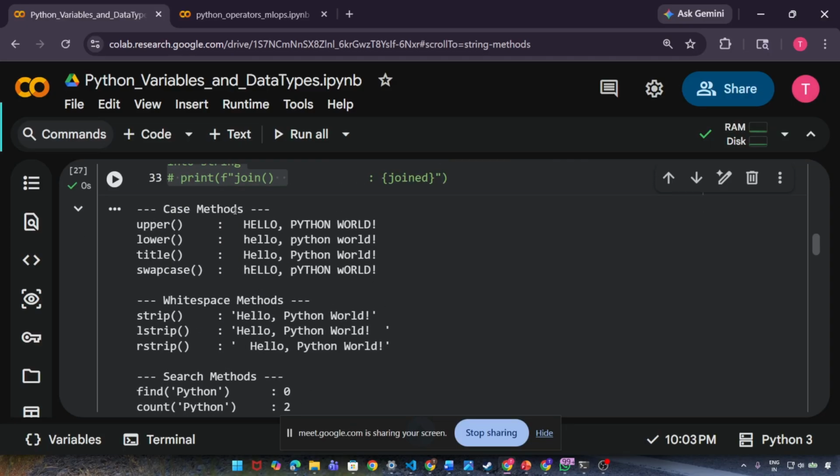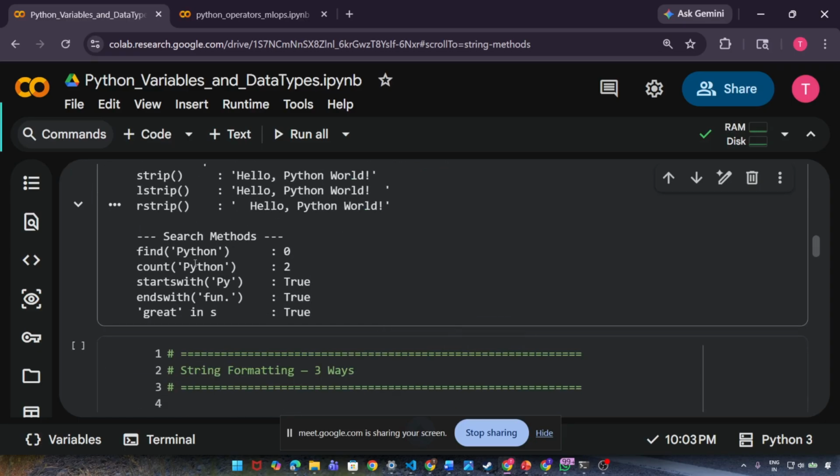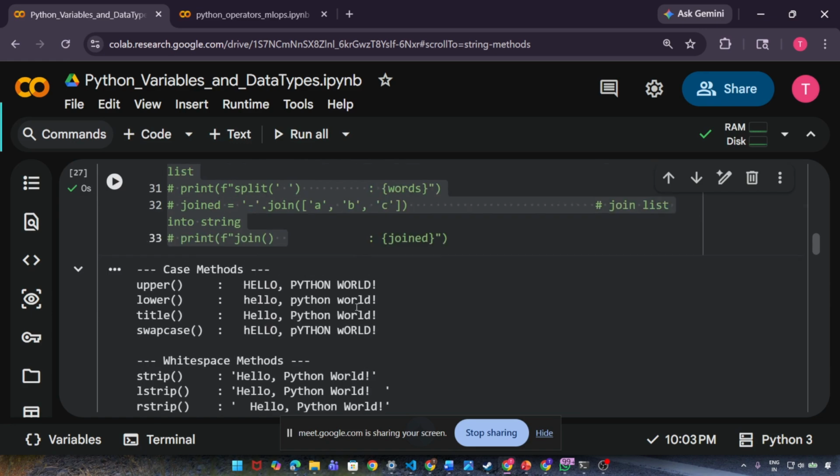See, this is the uppercase output, this is the lowercase output, this is the title, this is the swap case, and this is the stripping output. And this is the find, count, startswith, endswith, and in.